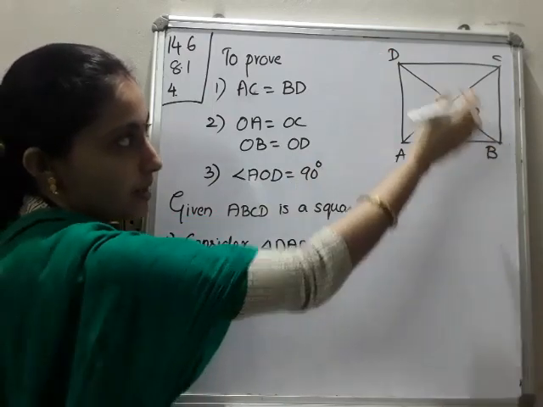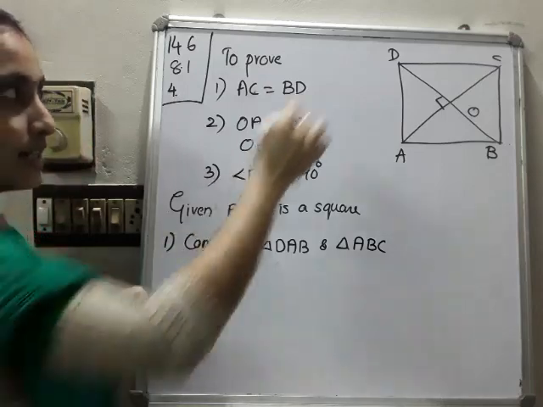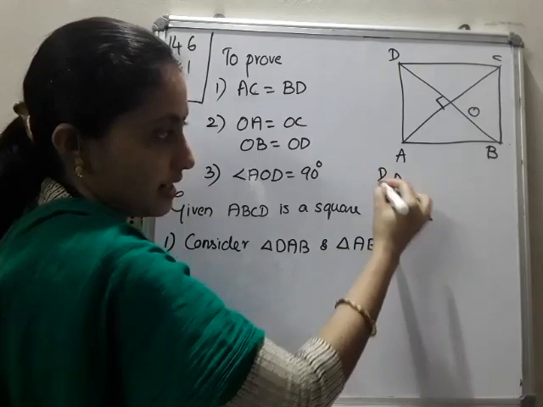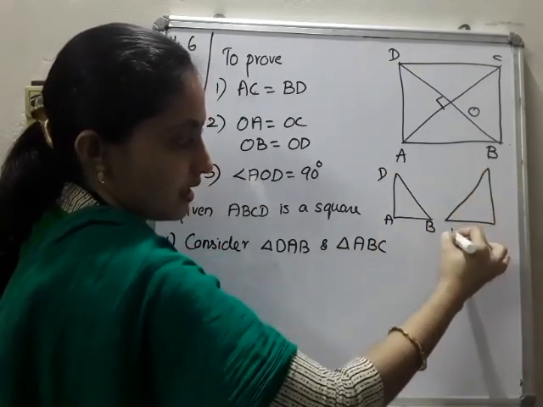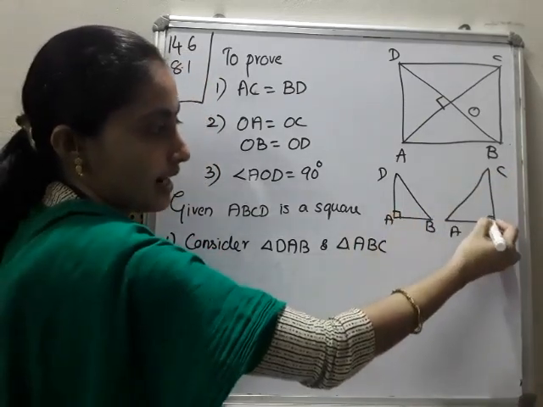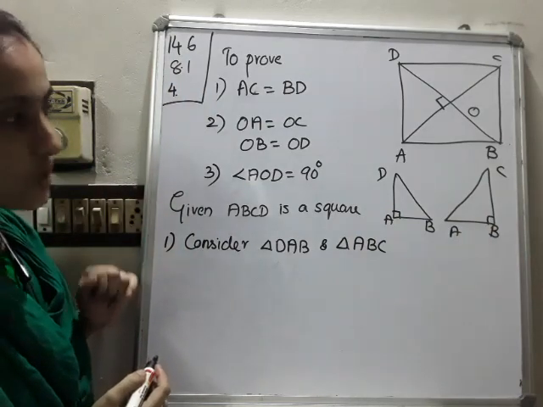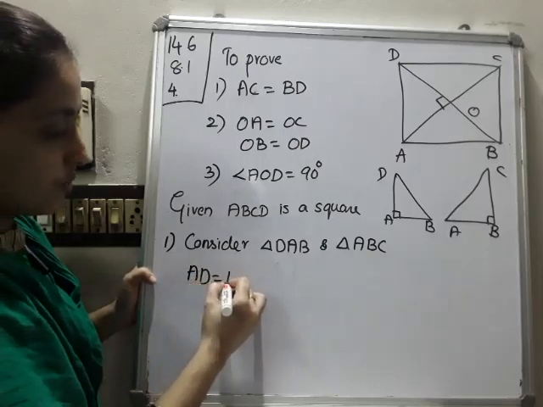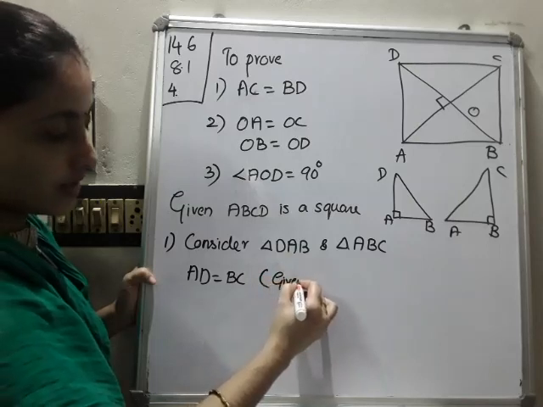Triangle ABC. Okay. Hope you are clear on this. That is DAB, this triangle. The next one is this, ABC. And being a square, the angle is 90 degree. Okay, so shall we start? We want to prove the congruence. So can you say what are the equal sides? Okay, first one you already know. AD is equal to BC. How? Sides of a square. Given, or the sides of a square.